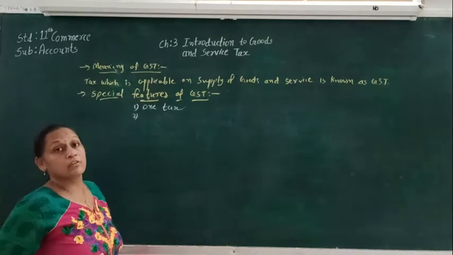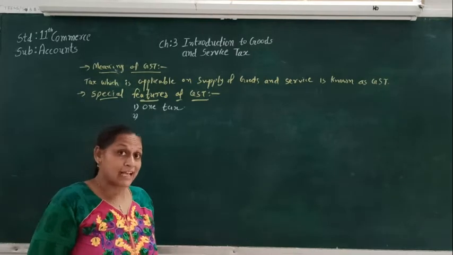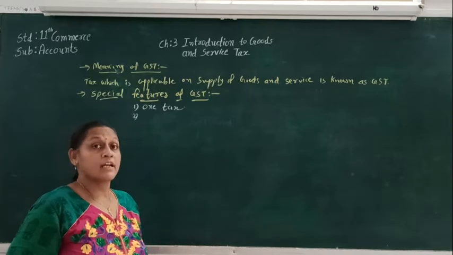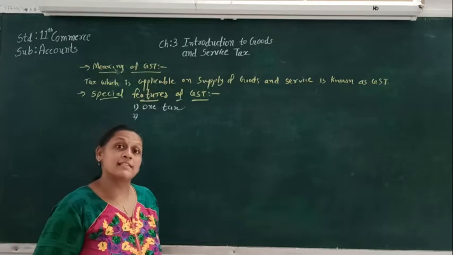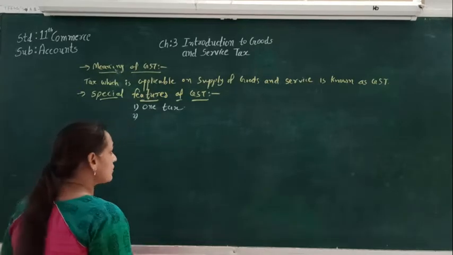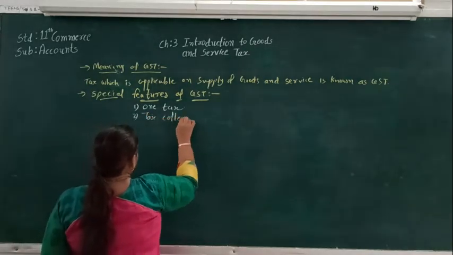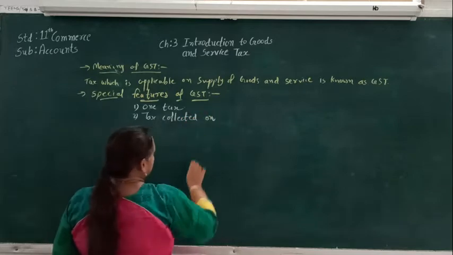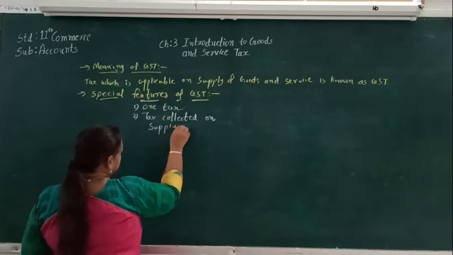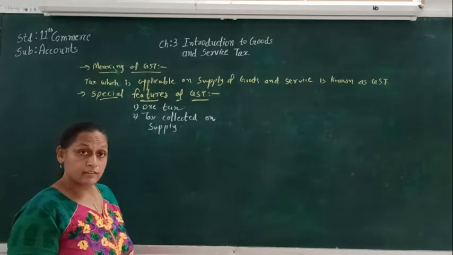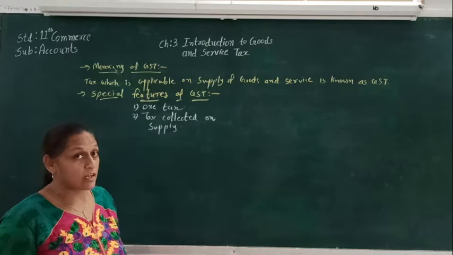Generally the tax is collected on the production or on the sales of the goods and service, but in GST, the tax is collected only on the supply of goods and service.